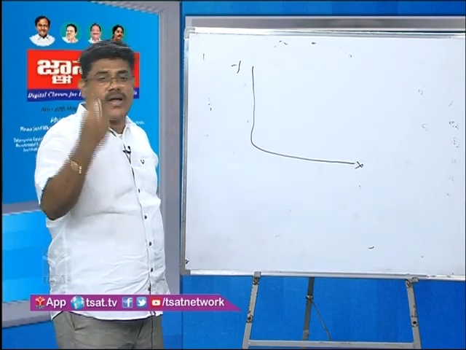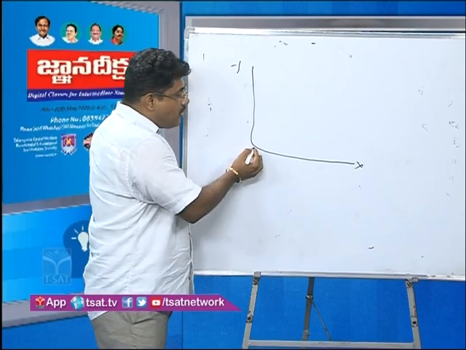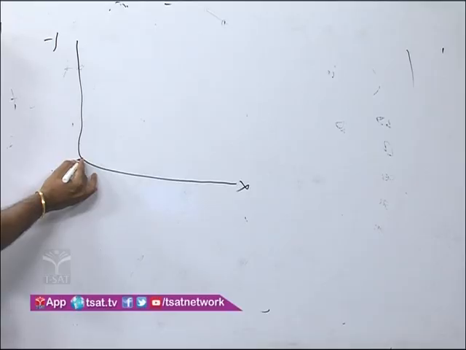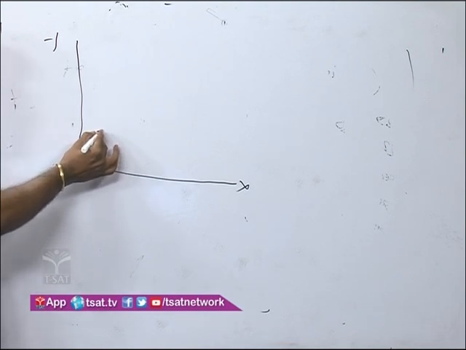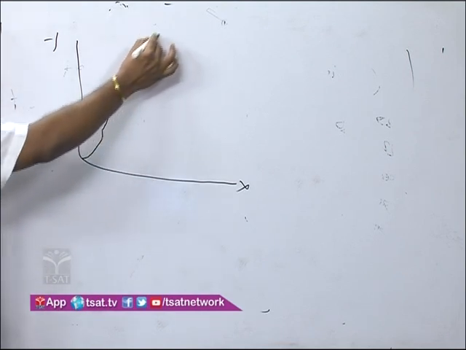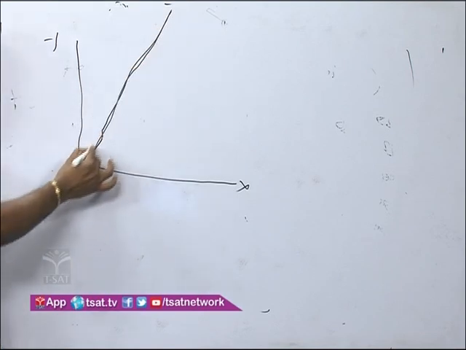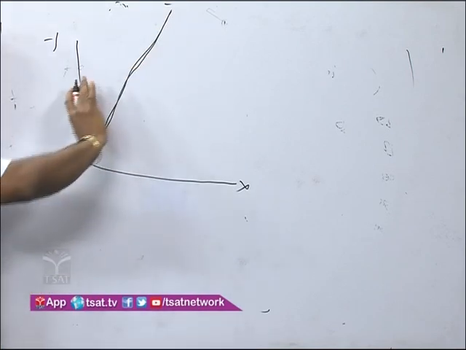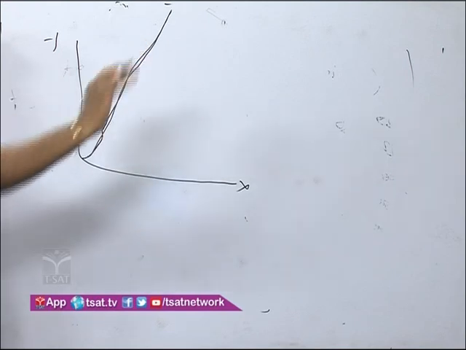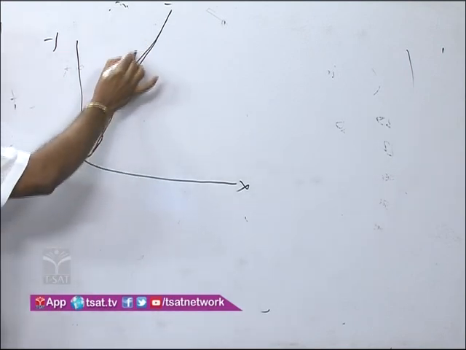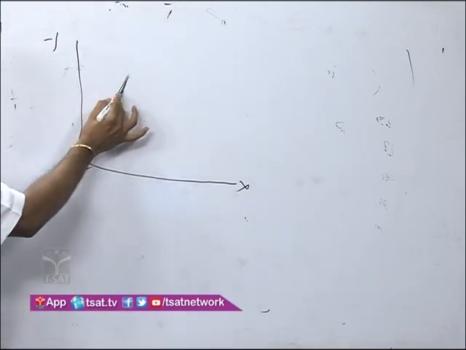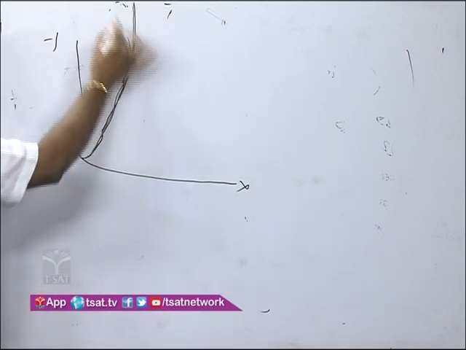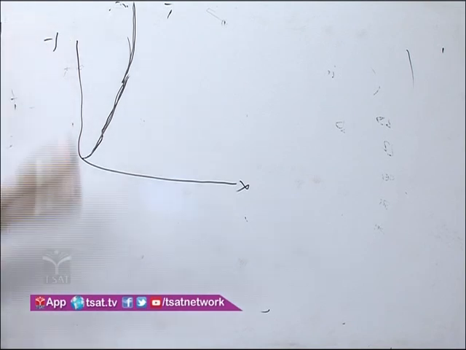Myoglobin stores more oxygen. That means according to the myoglobin dissociation curve, the graph moves upwards. It does not bend to the right side, it moves upwards and to the left side.